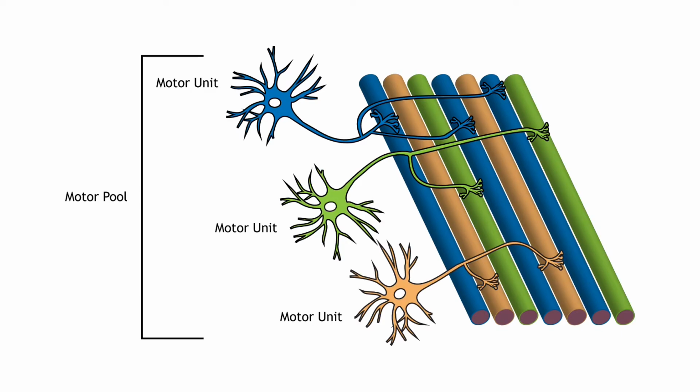The group of motor neurons that innervate all the fibers of one muscle is called a motor pool. Three motor units are shown in the image, one blue, one green, one orange. Those three motor units innervate all the muscle fibers in the muscle and are the motor pool for that muscle.